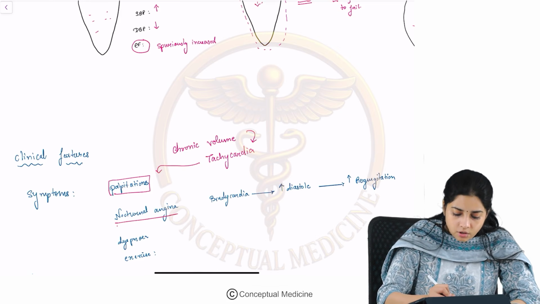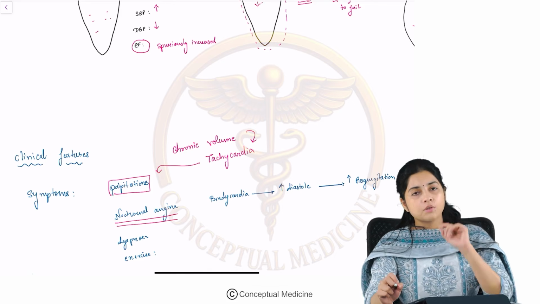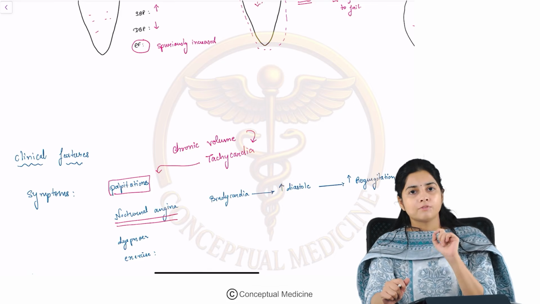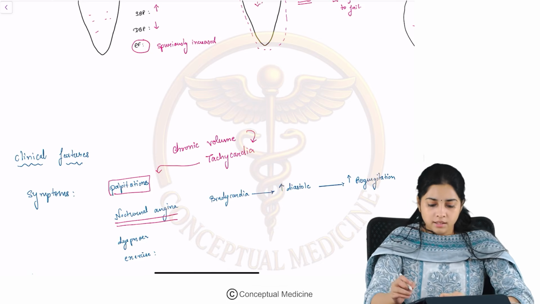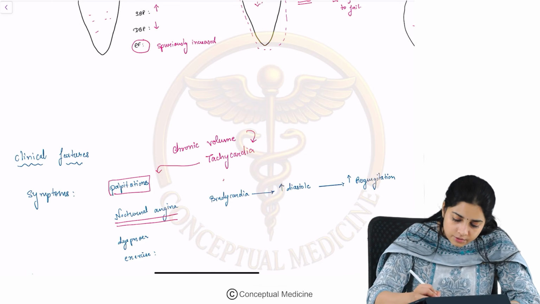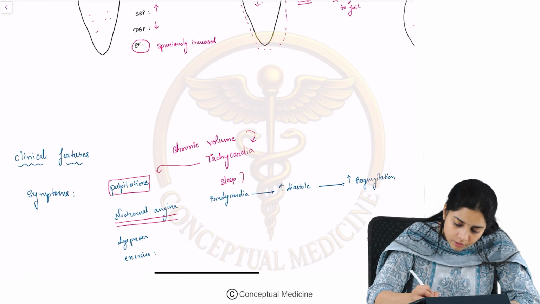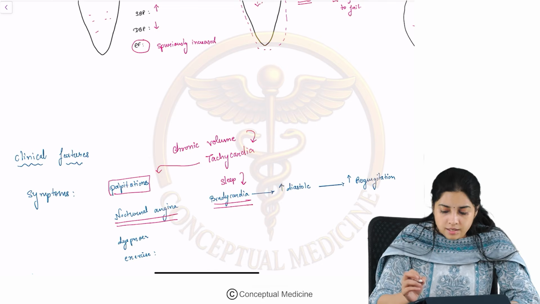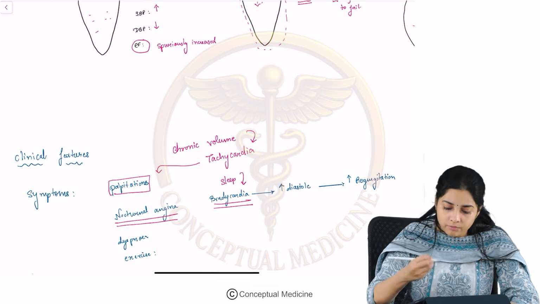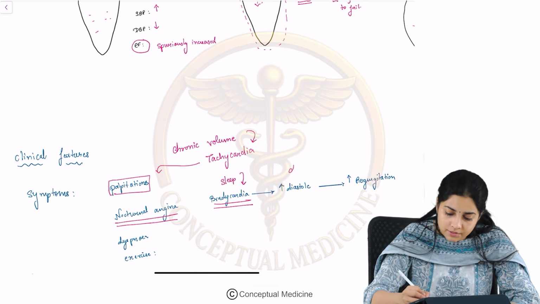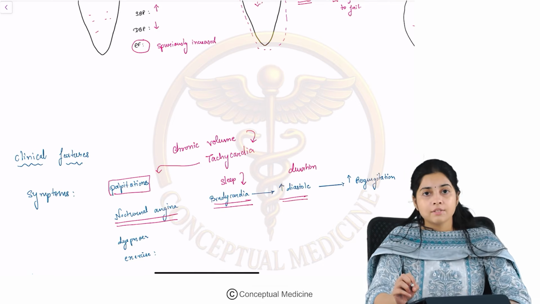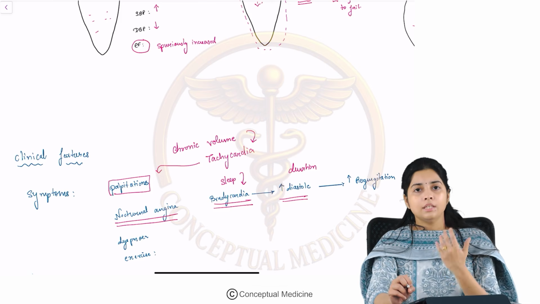There can be nocturnal angina. A very characteristic feature which is seen in aortic regurgitation is the presence of this nocturnal angina. So what happens is that when you sleep, what happens to the heart rate? The heart rate reduces. There is bradycardia. Now, when there is bradycardia, what happens to the duration of diastole? The duration of diastole increases.